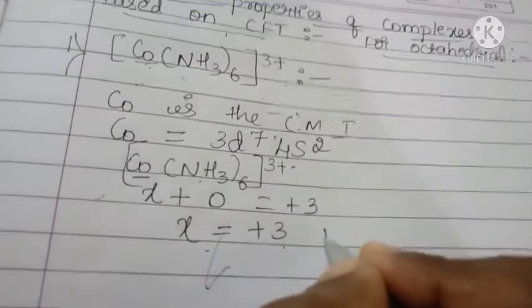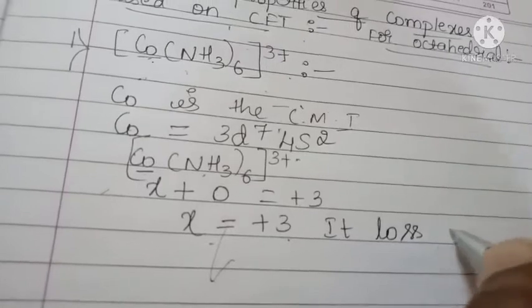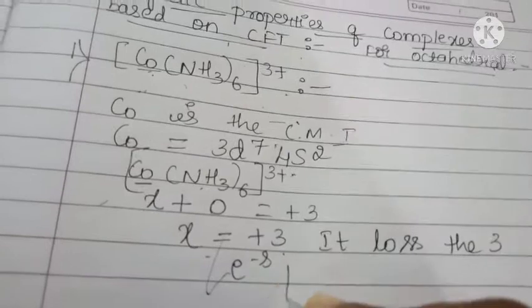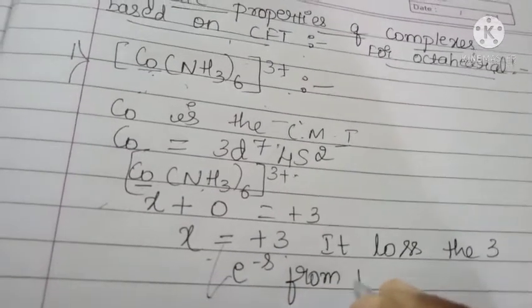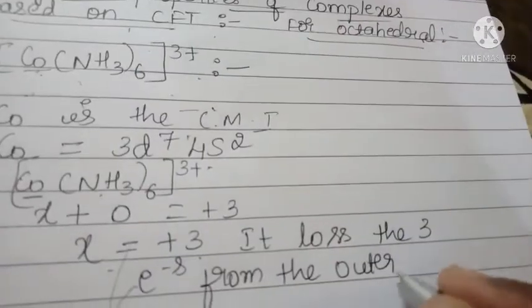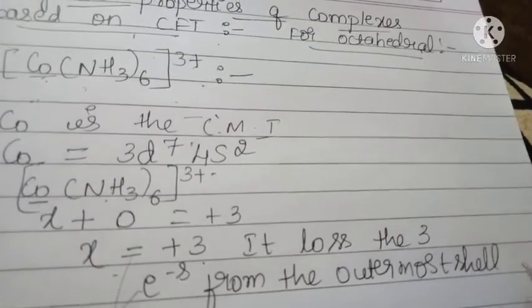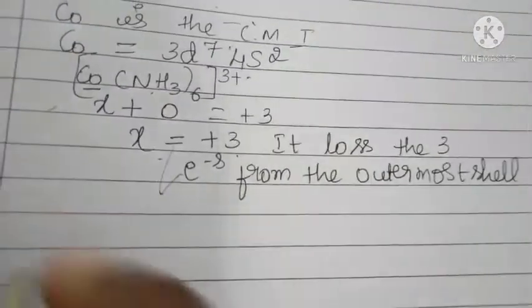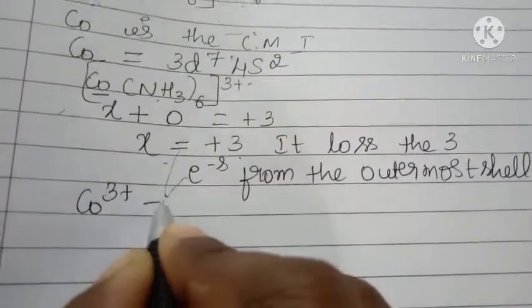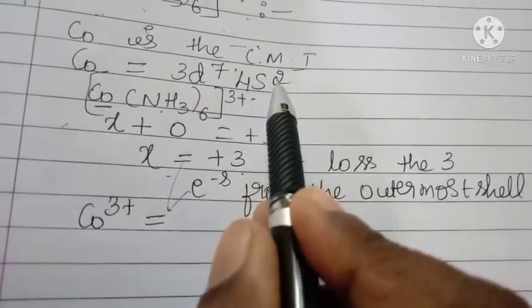So it loses 3 electrons from the outermost shell. Next, the electronic configuration of the cobalt 3 plus ion: 3 electrons should be lost.